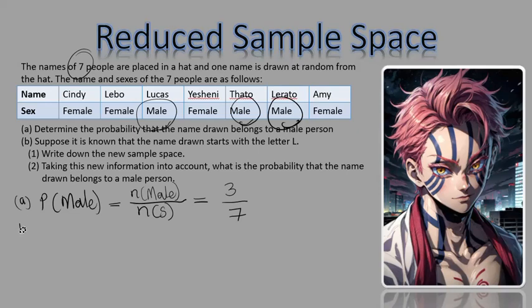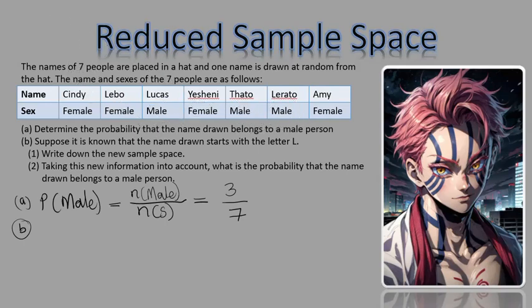Now, going to question B. Let's go through question B. It says, suppose it is known that the name drawn starts with the letter L. Now, this information reduces your sample space. This new information is telling you that from the sample space that you have, you must reduce that sample space and now work with the new information that you have.